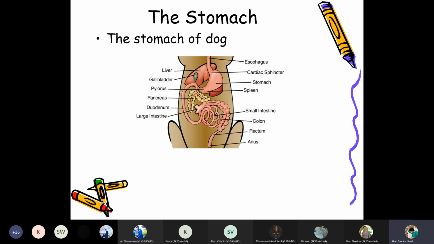As you know, the digestive system starts from the esophagus, and the esophagus joins the stomach at the cardiac structure. Then there is the stomach having a body and a fundus, and the pyloric sphincter. The gallbladder is below the liver, and there are the spleen, pancreas, duodenum, and the large intestine having the colon, rectum, and anus. The small intestine has the duodenum, jejunum, and ileum.